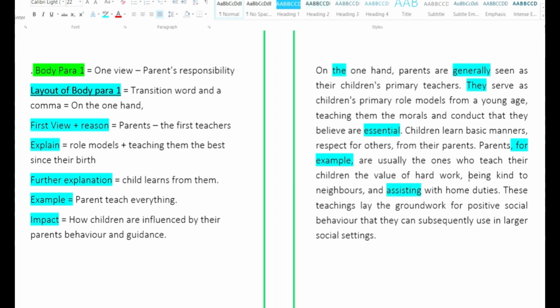The word being kind rather than writing just kind. The value of hard work. Again, a good phrase which is the value of hard work. It is not just the hard work. It is not household chores, it is home duties. So every word you are seeing in this video is helping you to change your vocabulary, to come up with good words.